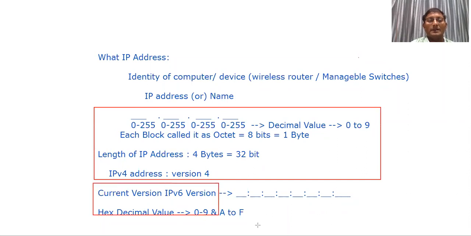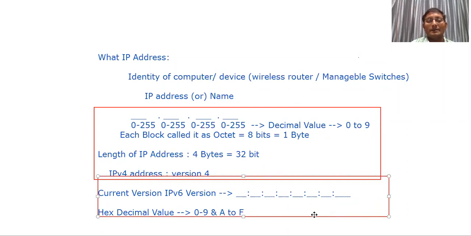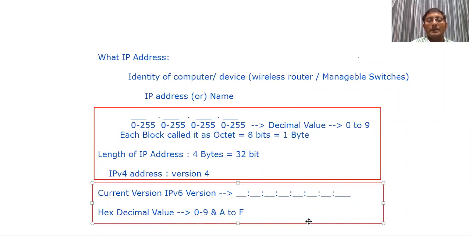When you are talking about hexadecimal value, each block has some length. What is the length we have? When it is hexadecimal value, each block is 16 bit.